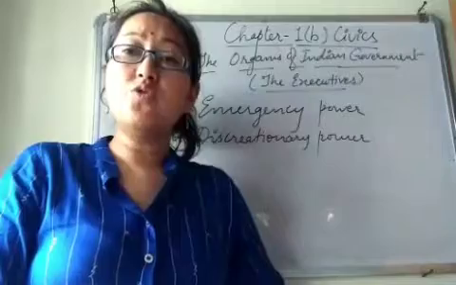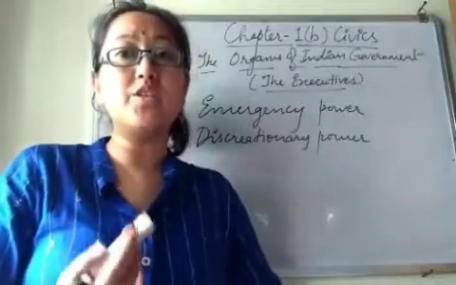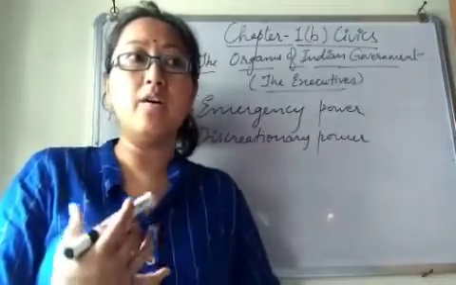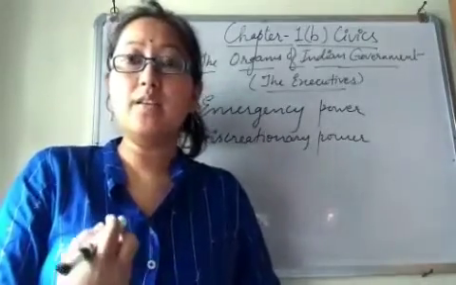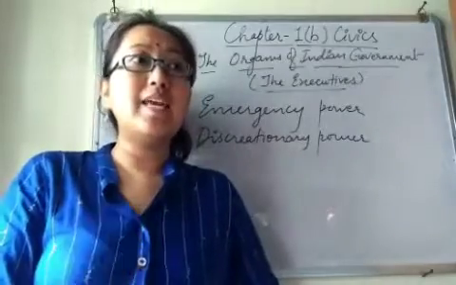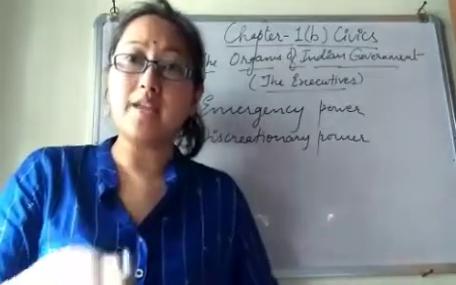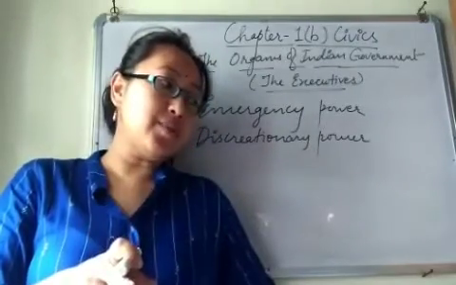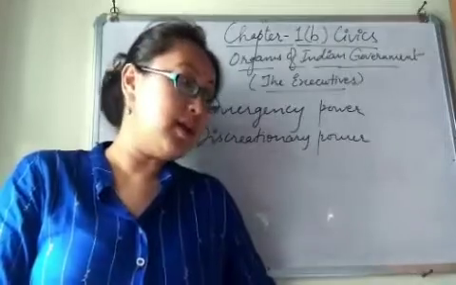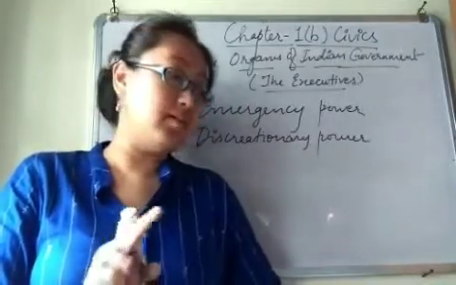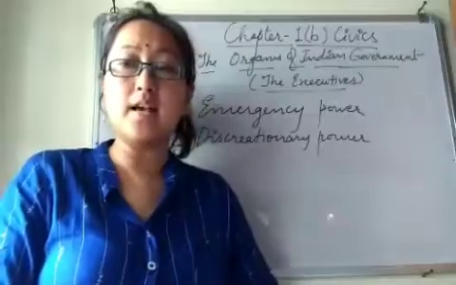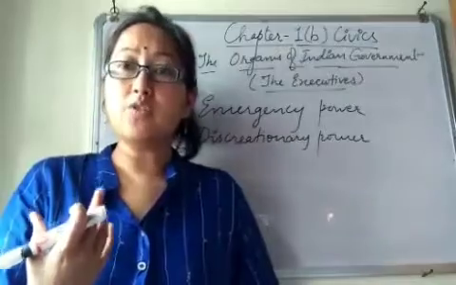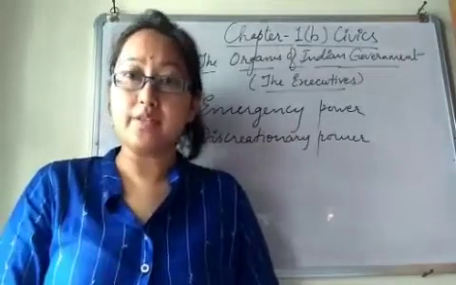Second, constitutional machinery breakdown. Constitutional machinery breakdown means that if there is instability within a state of India, the constitutional machinery breaks down. This is a constitutional emergency caused by the breakdown of the constitutional machinery in a state, and that comes under Article 356. Under Article 356, the president can declare a constitutional breakdown or emergency.